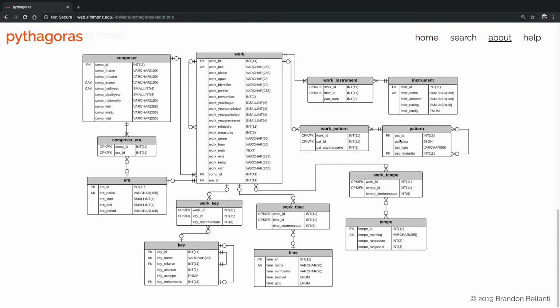On the flip side, a pattern must be associated with a work, but a work does not need to have a pattern. So that's kind of the cardinality and ordinality of this diagram.